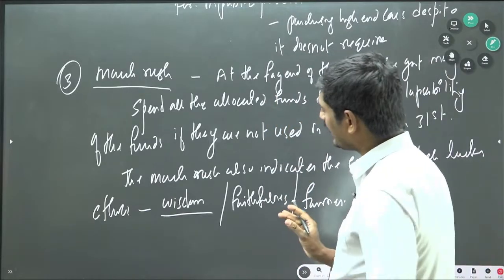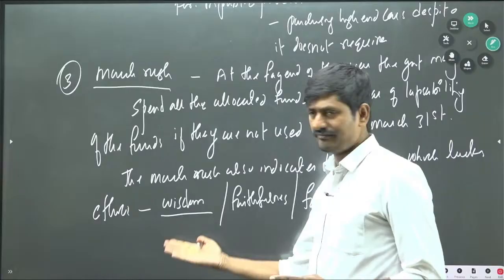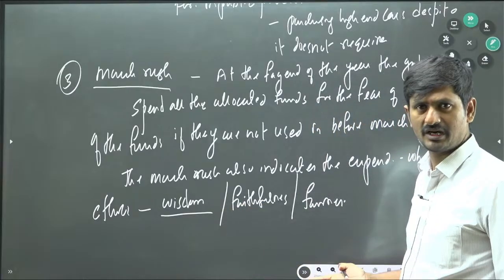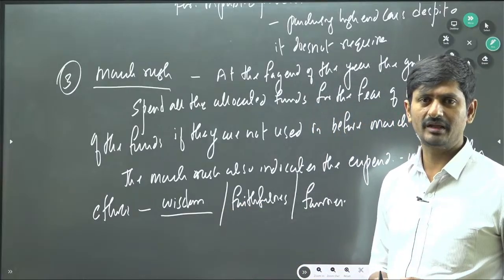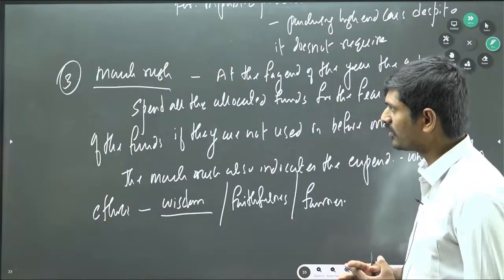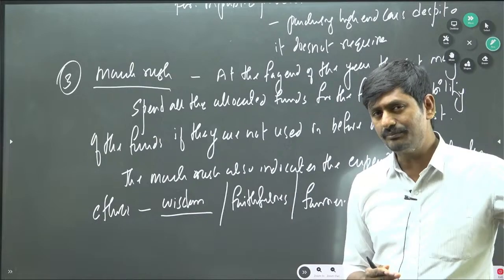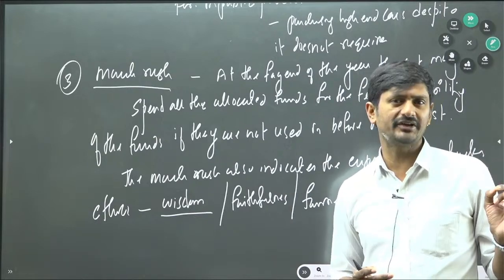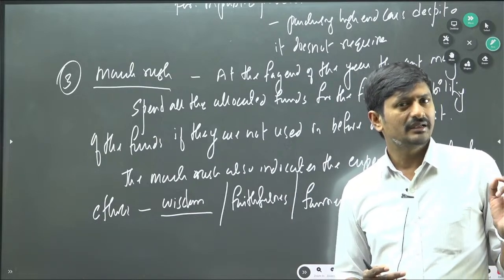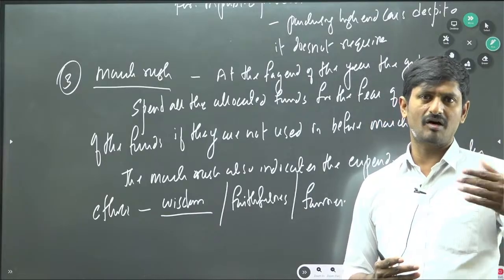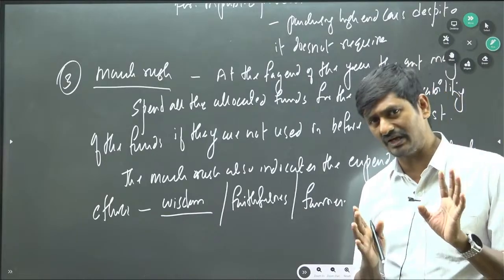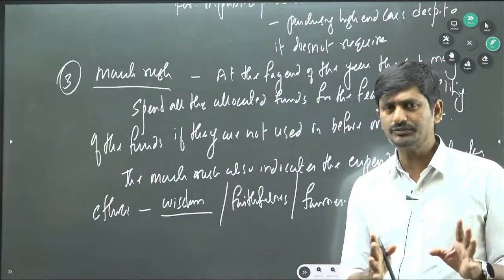Okay, so when any audit is identifying the wisdom, faithfulness and fairness of the expenditure of public funds, it is called propriety audit. Legality of audit will simply verify whether the money is sanctioned in the budget or whether the officer is having the authority to spend the money or not. That is legality.